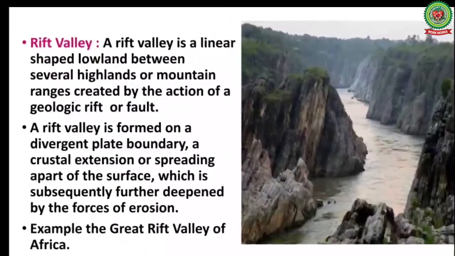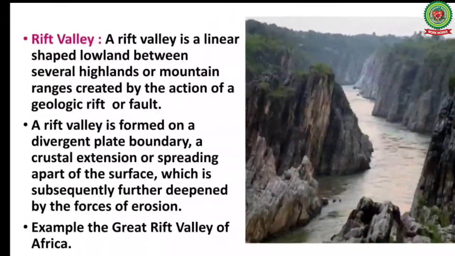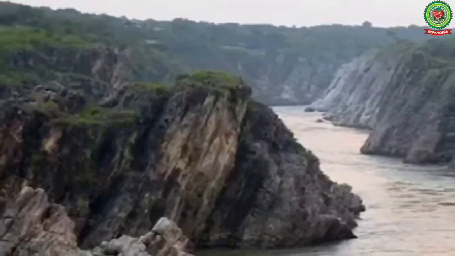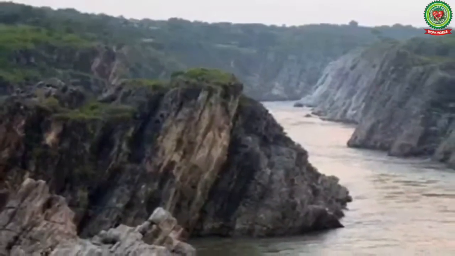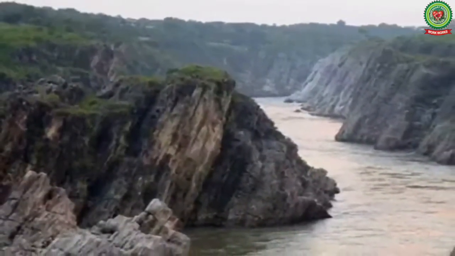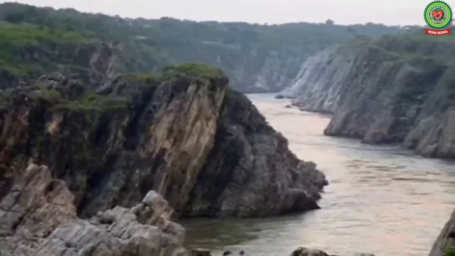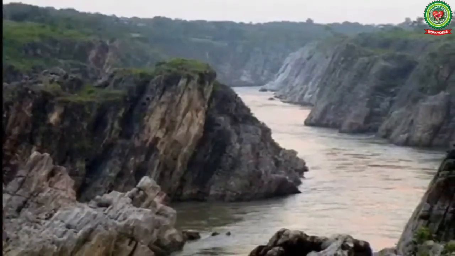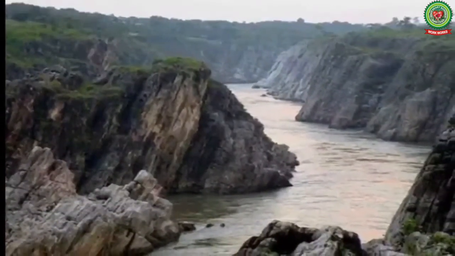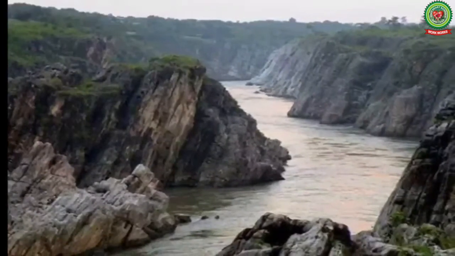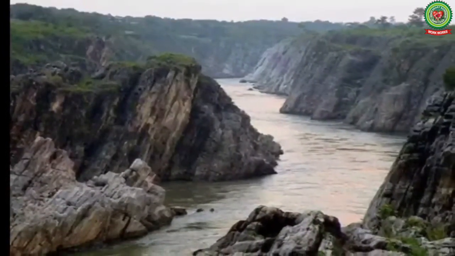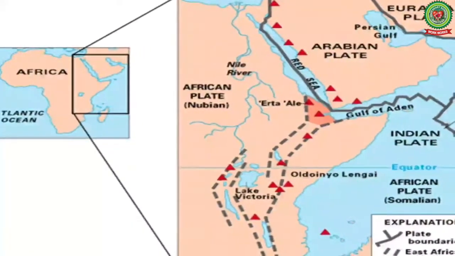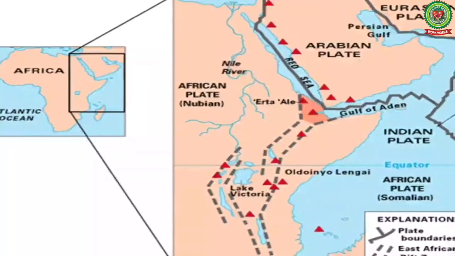The last term is Rift Valley. A rift valley is a linear shaped lowland between several highlands or mountain ranges created by the action of geologic rift or fault. A rift valley is formed on a divergent plate boundary, a crustal extension or spreading apart of the surface, which is subsequently further deepened by forces of erosion. The best example of Rift Valley is the Great Rift Valley of East Africa.